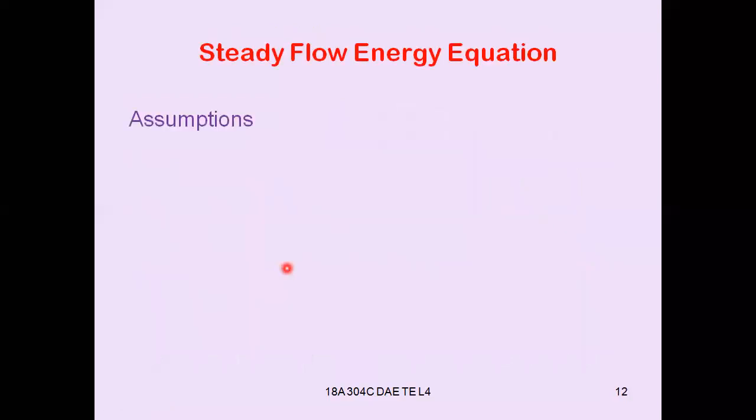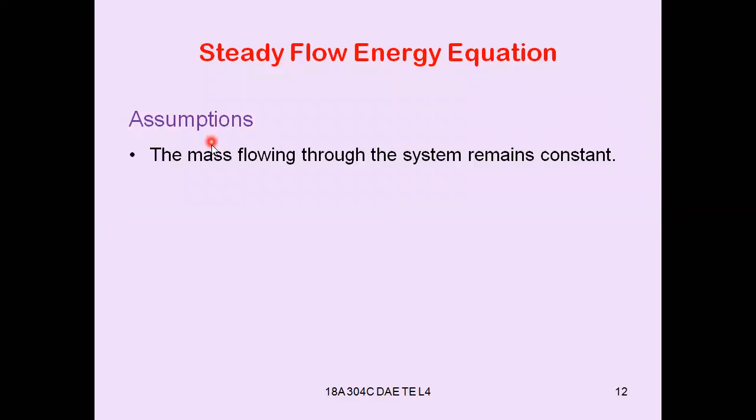Steady flow energy equation. Here in this case, there are some assumptions. Assumptions made in steady flow energy equation. Number 1, mass flowing through the system remains constant. That means mass entering into the system and mass leaving the system is the same. And second assumption, no chemical reaction takes place.